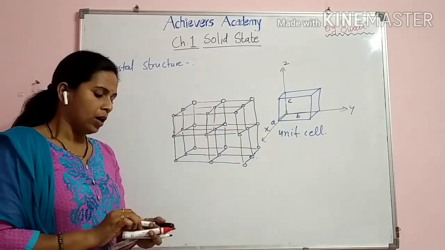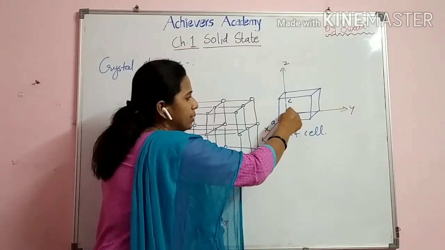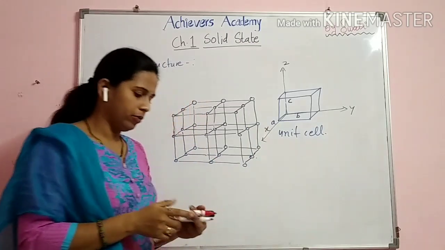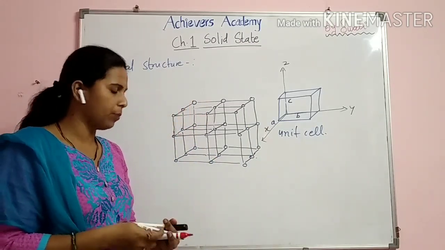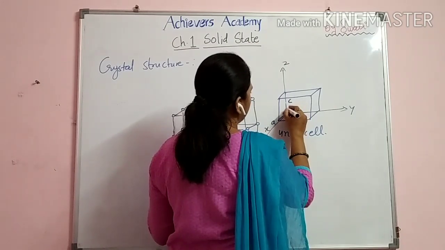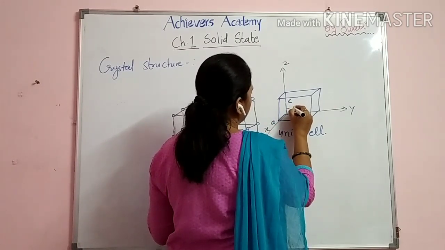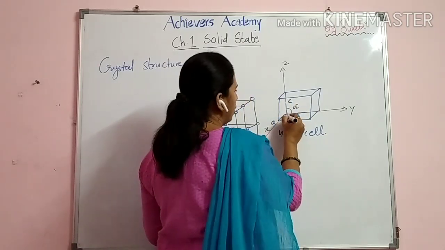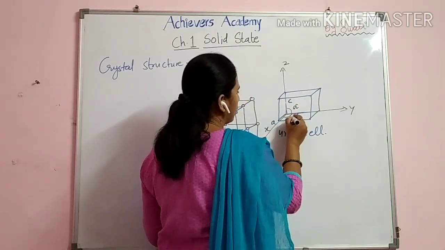Now, you can see there are angles along the three axes, and we will show those angles with different letters. This is angle alpha. This is angle gamma.